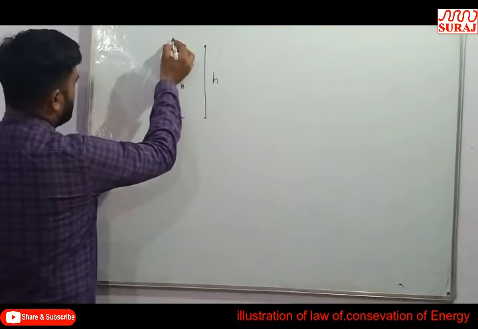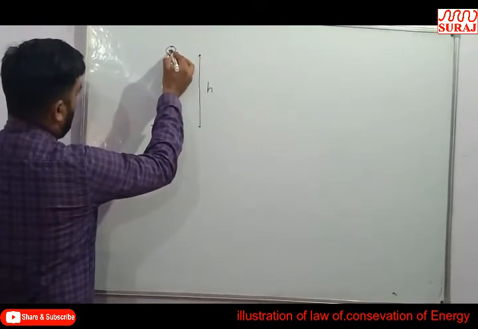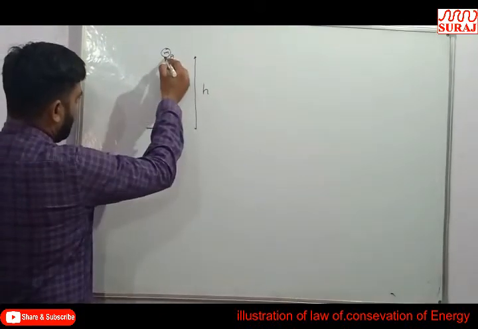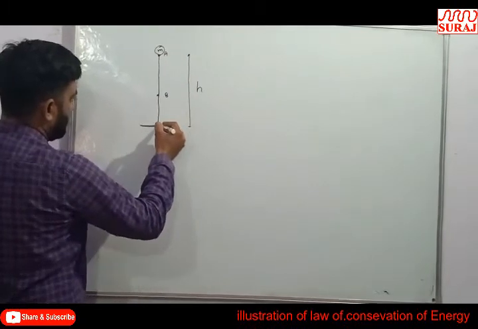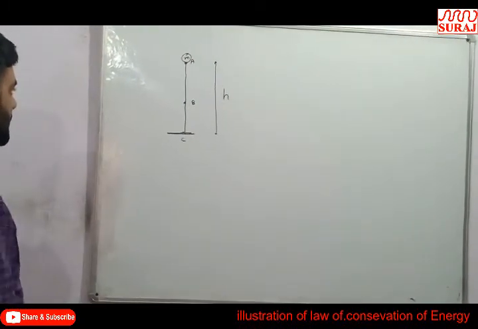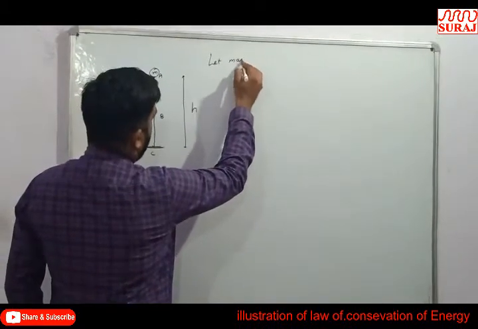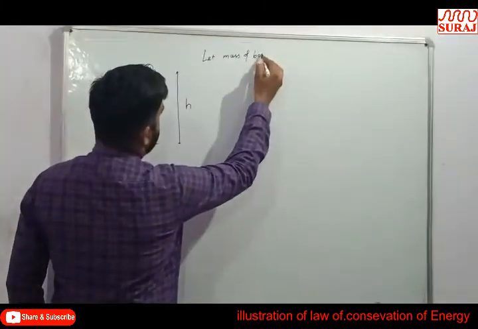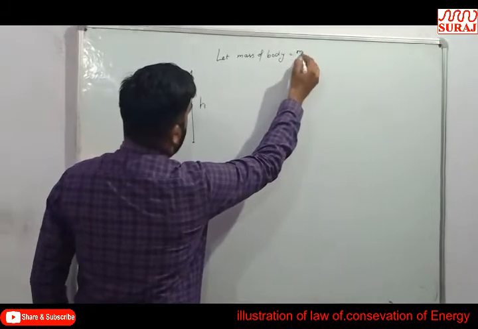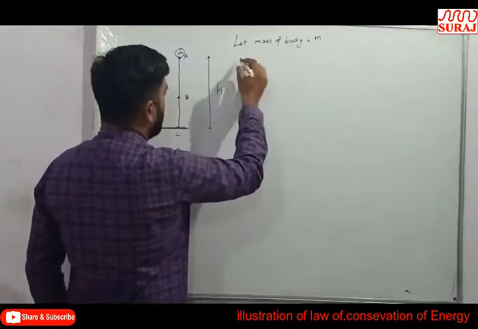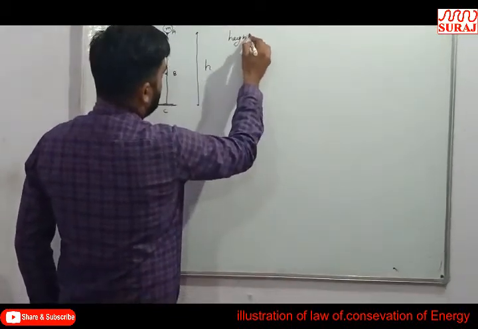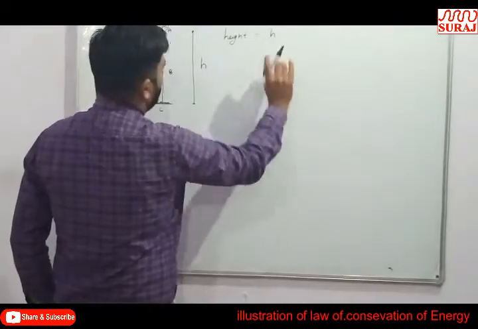A body having mass m is at point A and has to come to point C. Let the mass of the body be m and the height be h.